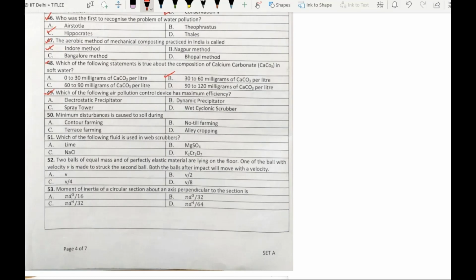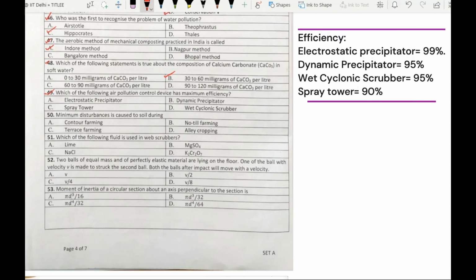All these devices are used to remove particulate matter. So among these four, electrostatic precipitator has the highest efficiency of about 99%. Dynamic precipitator and wet cyclonic scrubber have an efficiency of about 95%, and spray tower has an efficiency of about 90%. So our answer will be option A, electrostatic precipitator.